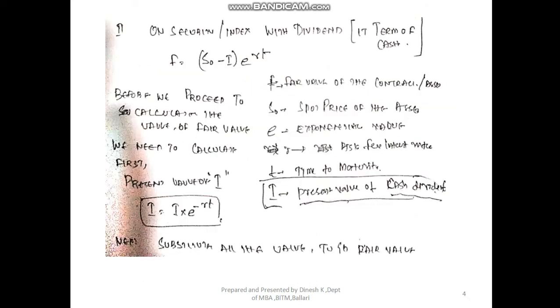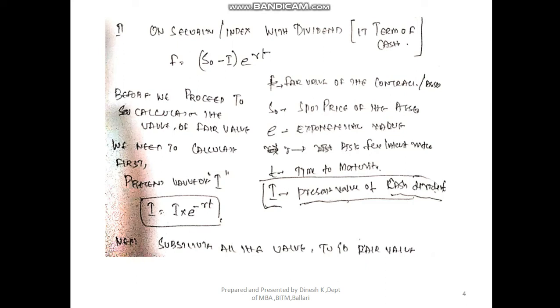Okay, coming to the second model, where the underlying asset has a history and there is a possibility of paying a dividend in the form of cash, right? And the formula goes like this. The formula is fair value F equals, open the bracket, S naught minus capital I, close the bracket, e to the power of RT.